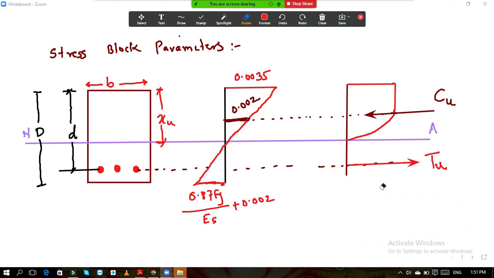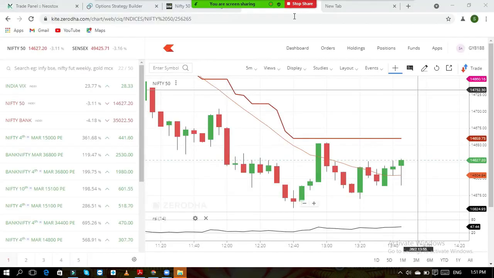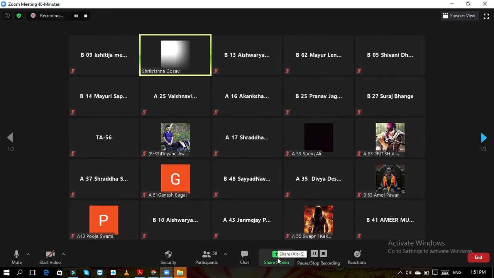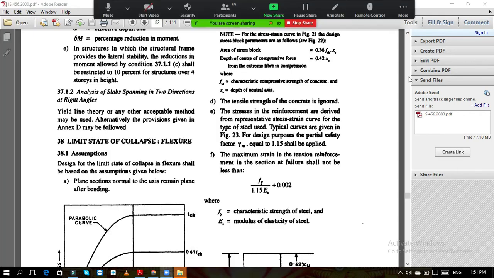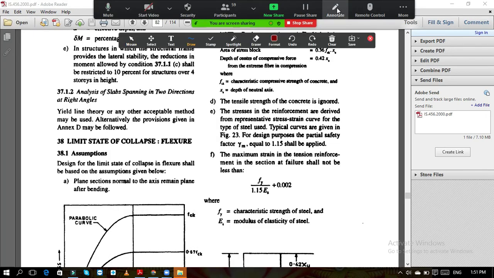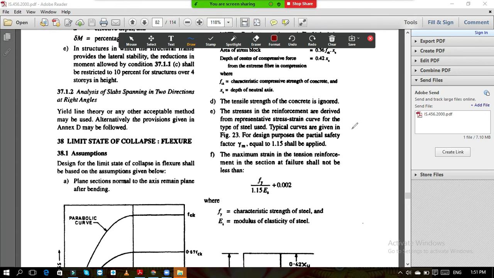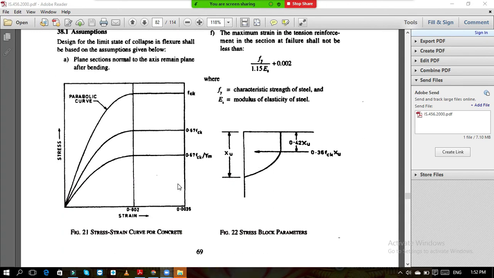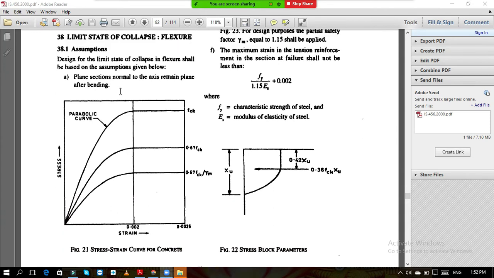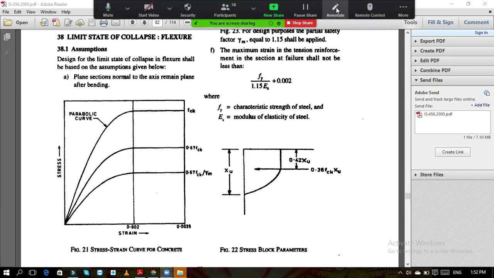And now we will move to the IS code. I will show you this same thing in the IS code also. If you see in the IS code, now this is the IS code. Here if you see, the same graph is given. See, this is the graph. Whatever we have studied up till now is given here in this graph, if you see it carefully.